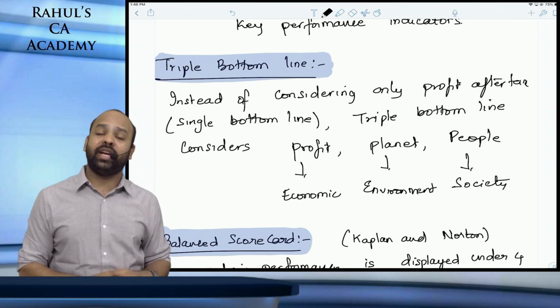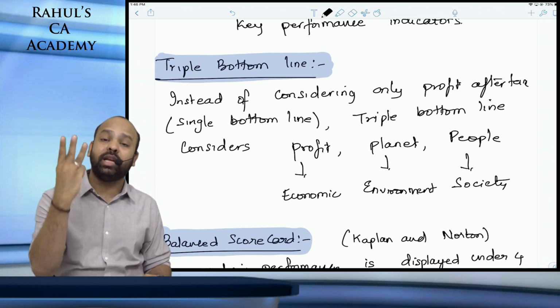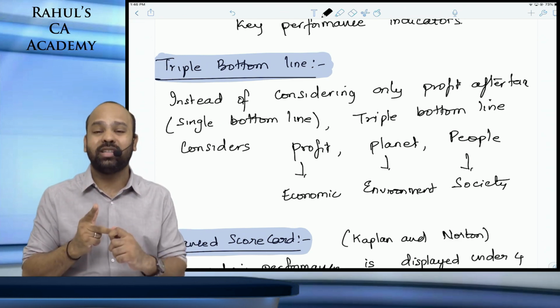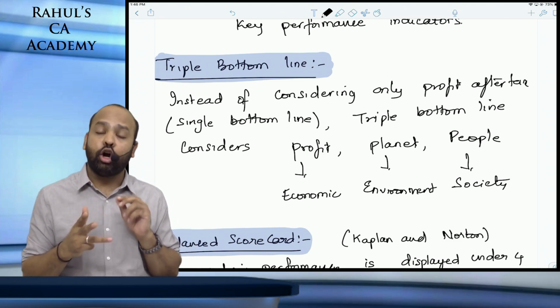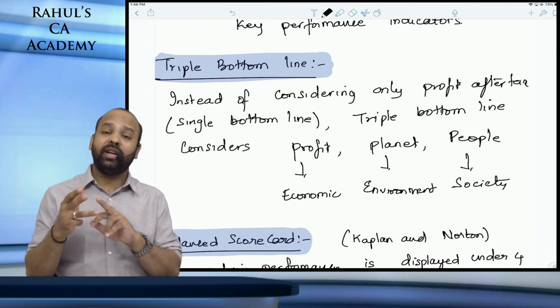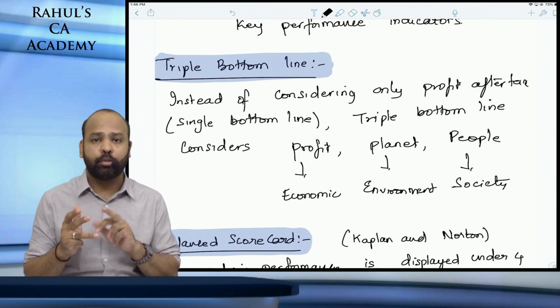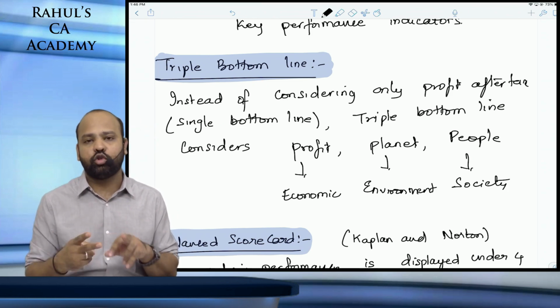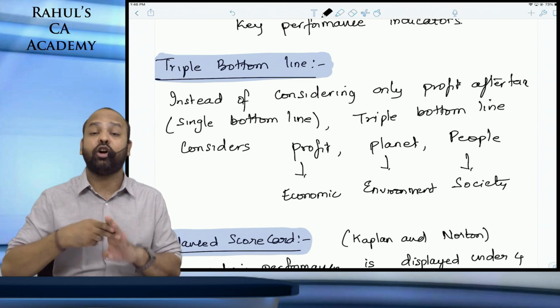Triple bottom line states there are three P's that are important, three bottom lines that you should consider. Not only profits, but also consider people and the planet. Not only profits, you should also consider people and planet, which means you consider the economic aspect, profitability, but apart from profitability, please also consider social measures and environmental measures.